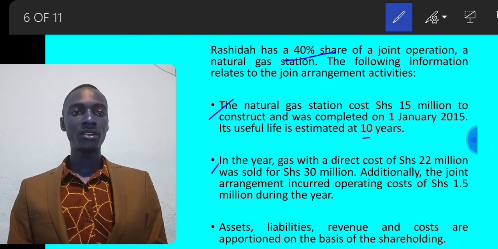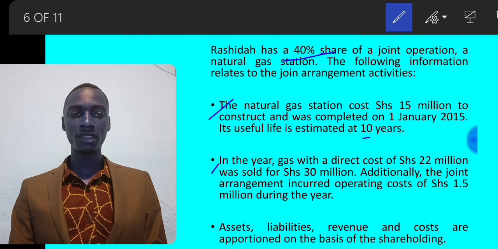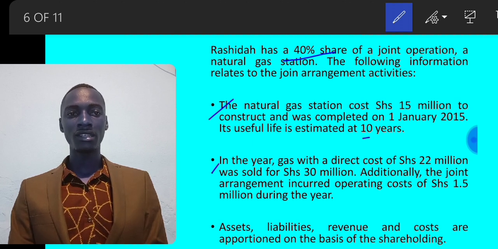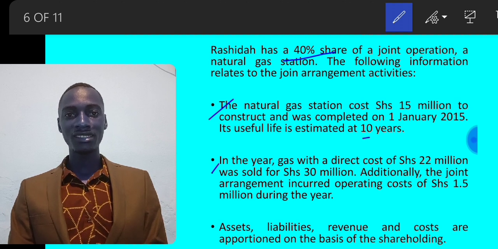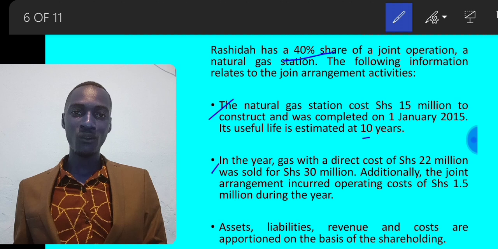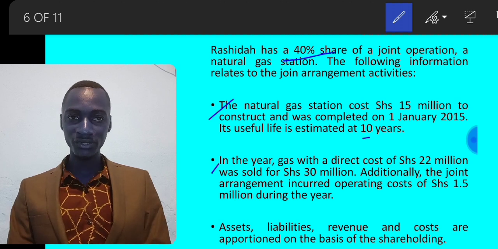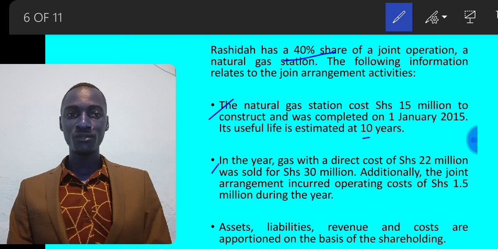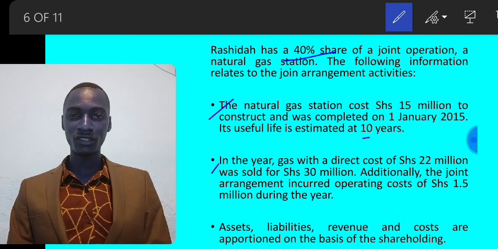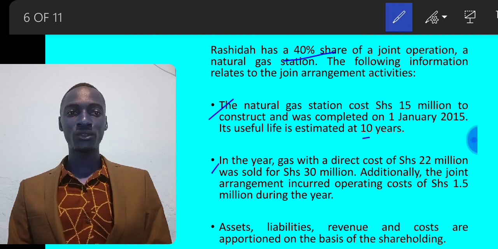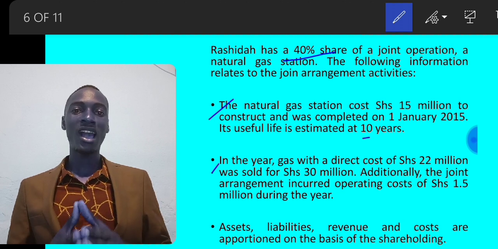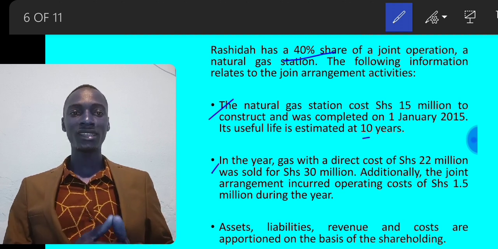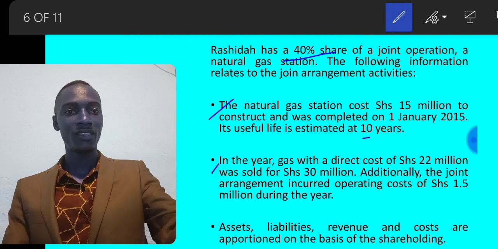In the year, gas with a direct cost of shillings 22 million was sold for shillings 30 million. Additionally, the joint arrangement incurred operating cost of shillings 1.5 million during the year. Now for that, Rashida should only account for 40% of the direct costs, 40% of the revenue from the joint operation, that is 40% of 30 million, as well as 40% of the operating costs, 1.5 million. So being a joint operation, Rashida is going to only account for his share, and that is 40% in the revenues and costs of the operation.